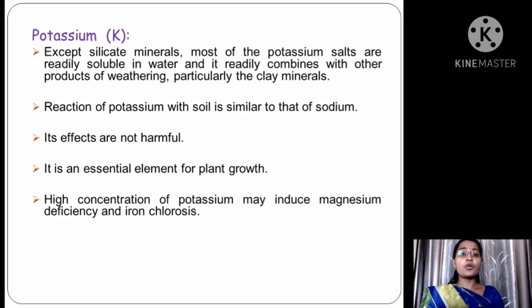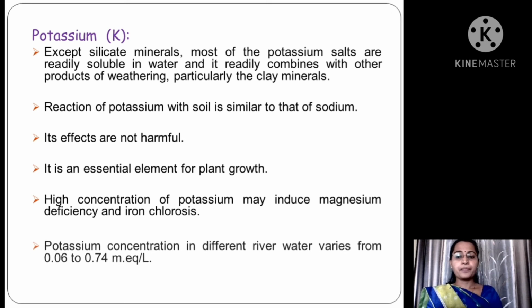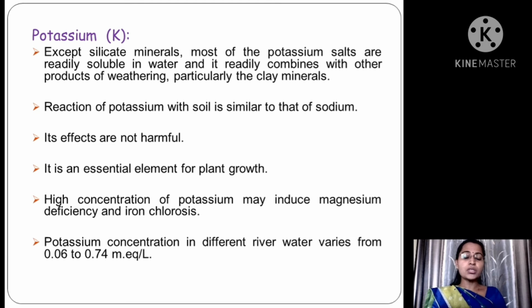High concentration of potassium may cause magnesium deficiency and iron chlorosis. Potassium concentration in different river water varies from 0.06 to 0.74 milligram equivalent per liter.